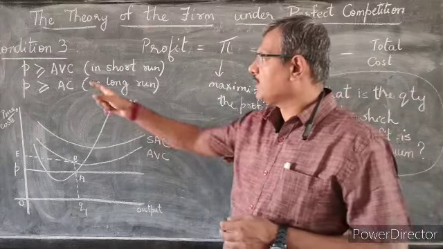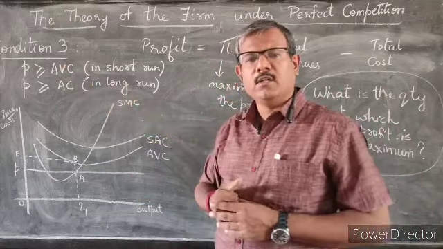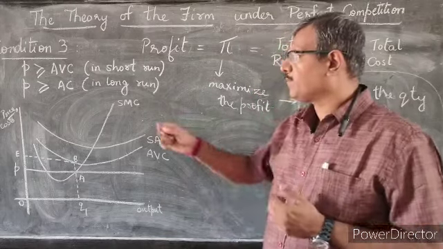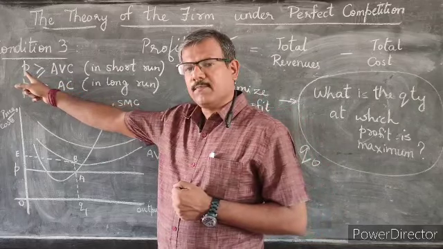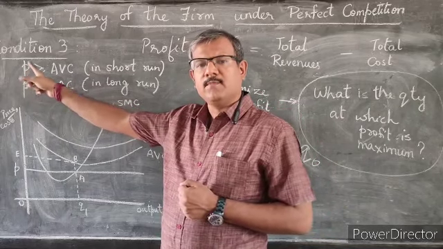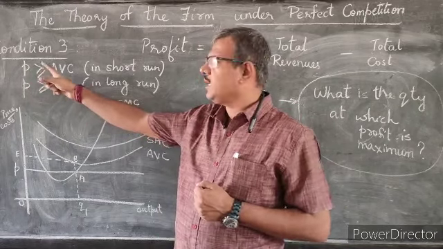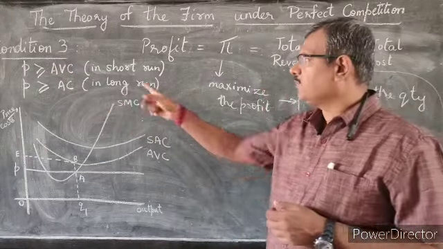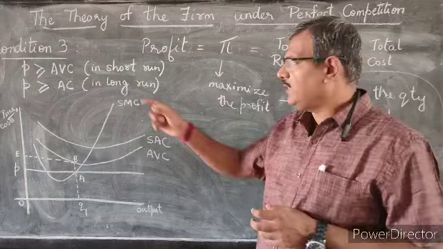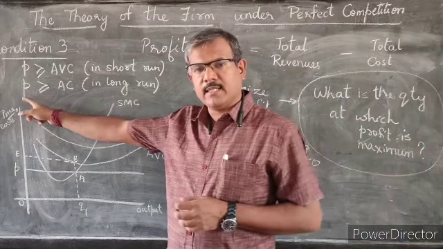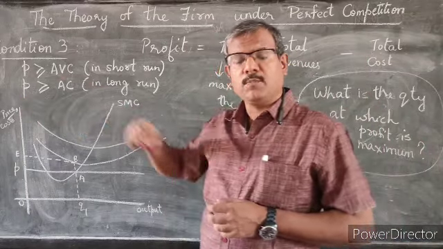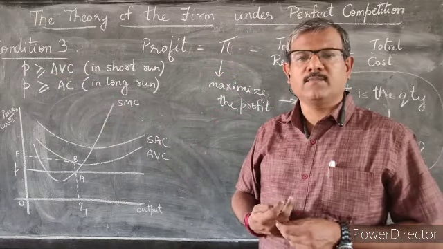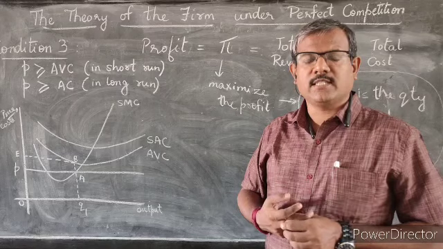In other words, for a firm to be in a profit maximizing position, the price given by the market should be greater than or equal to the average variable cost in the short run. And in the long run, the price given by the market should be greater than the average cost to manufacture the commodity. Now, what does this mean?